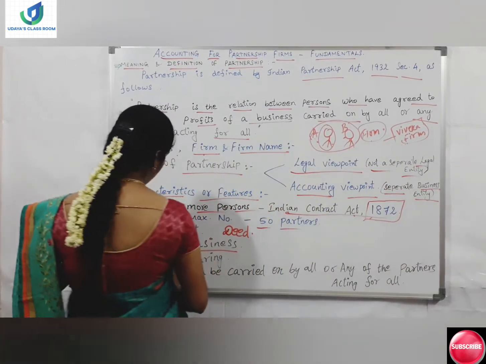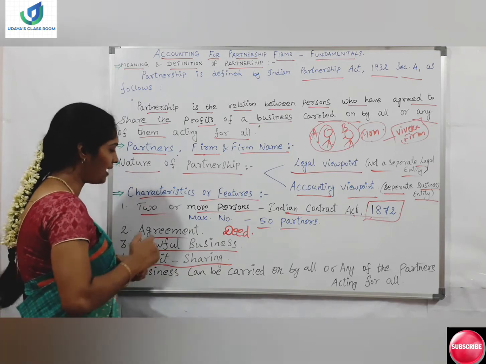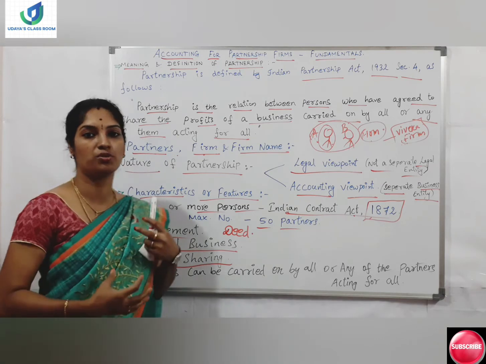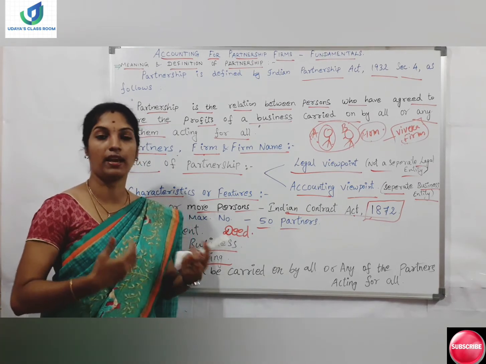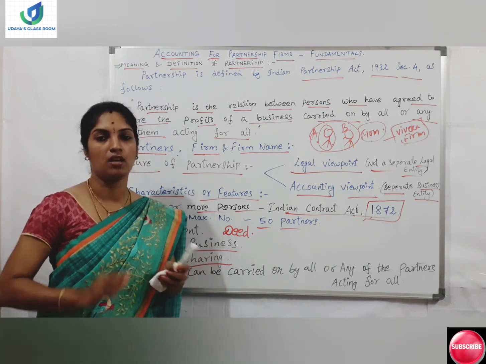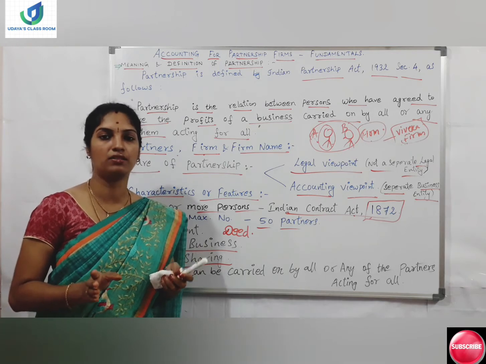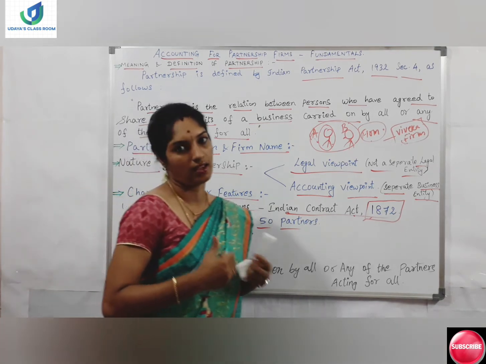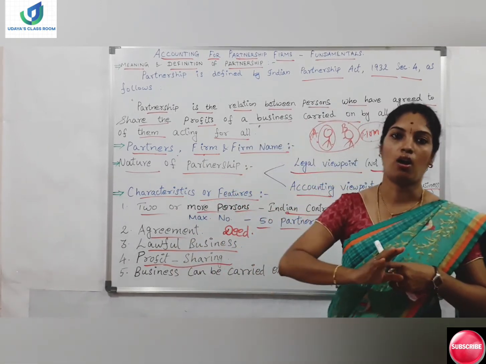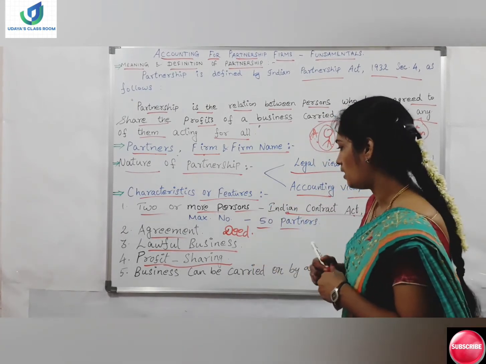And the next characteristic is profit sharing. In the agreement itself, the profit sharing will be mentioned, how much profit the partners are going to share, everything. It means profit or loss, whatever it is. Whatever profit or loss, everything will be shared among the partners as per their agreement. It doesn't mean that all the partners have to share losses also. It depends only upon their agreement, how they are undertaking.